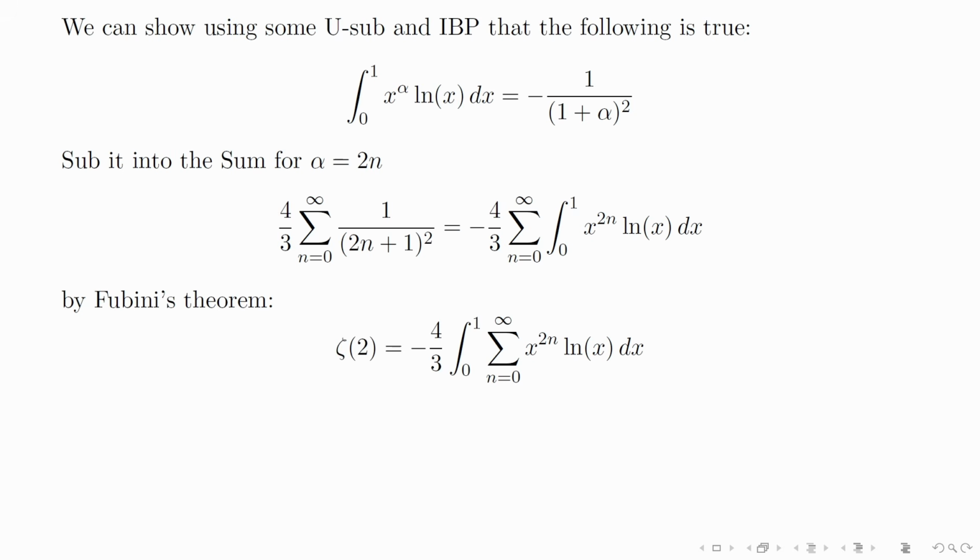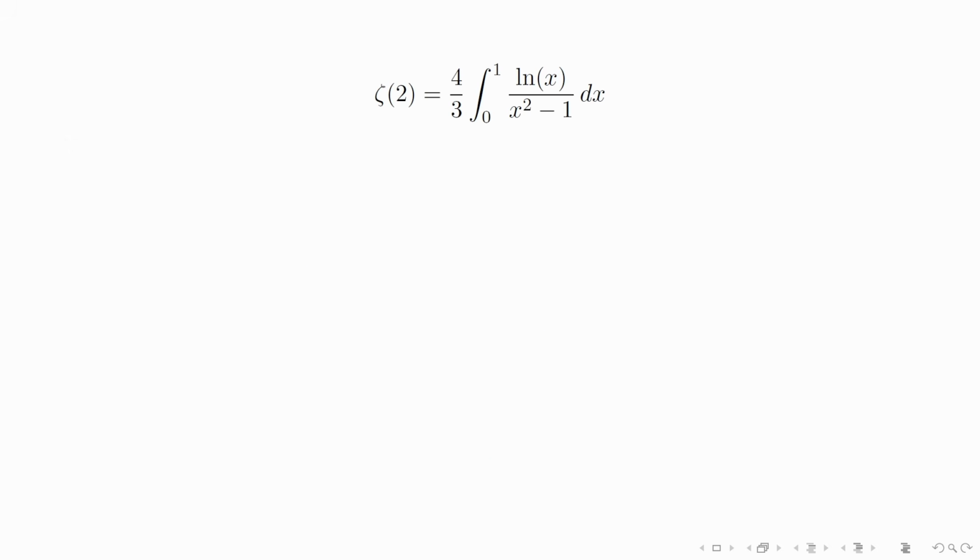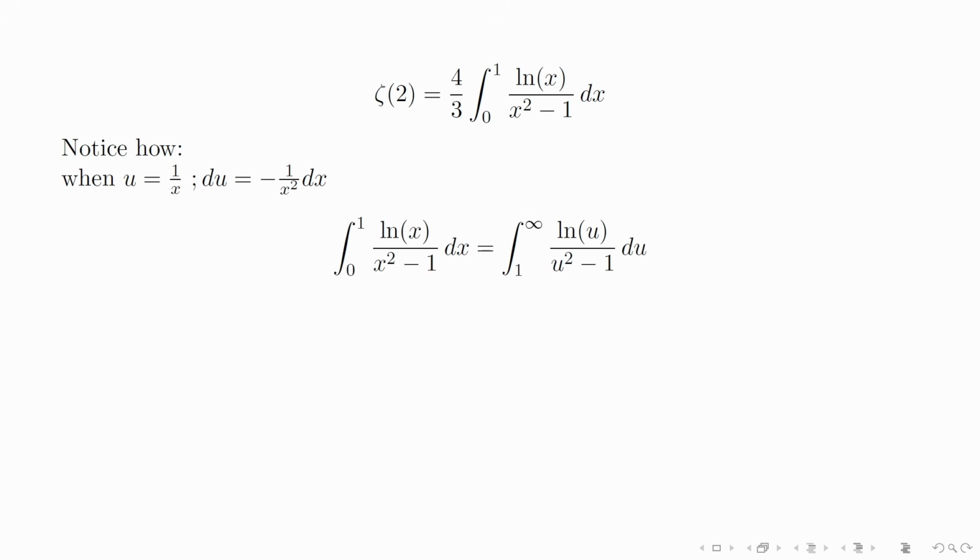Next, by Fubini's theorem, we are allowed to swap the integral and the summation. And look at that! We have an infinite geometric series inside. And we don't need to worry about x because it is in between 0 and 1 from the integral bounds. We then perform a u-sub and realize that this integral is the same in the regions from 0 to 1 and 1 to infinity.